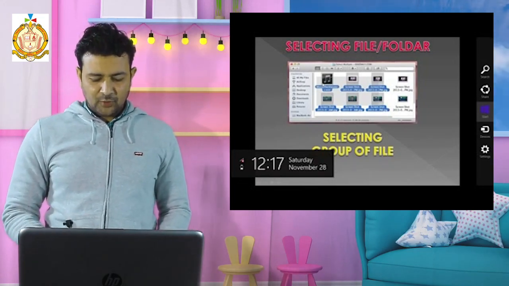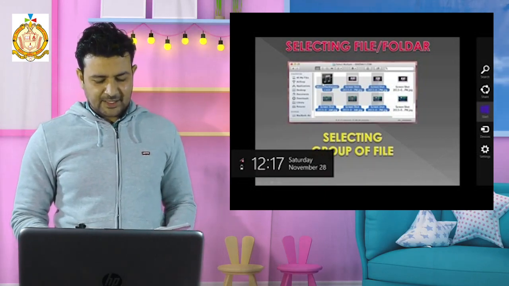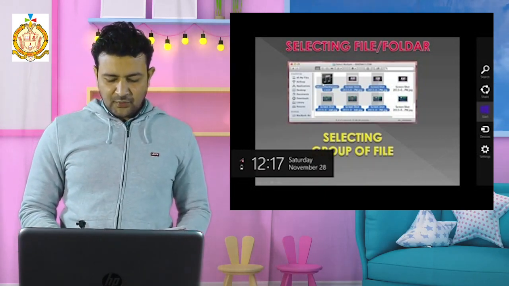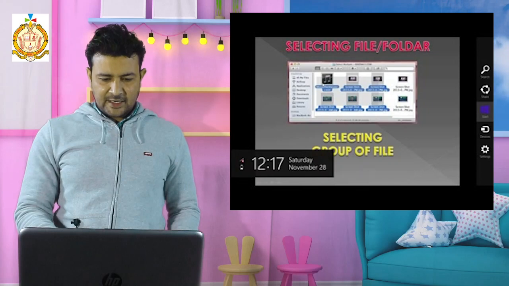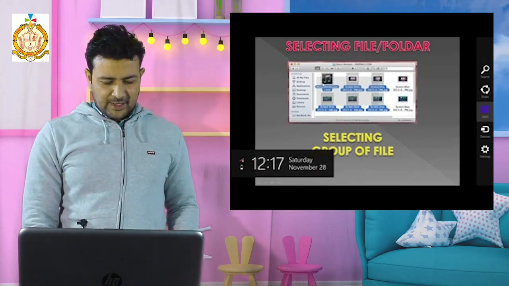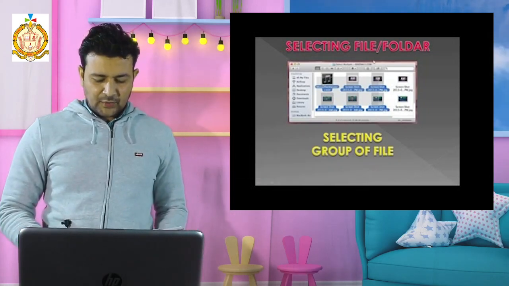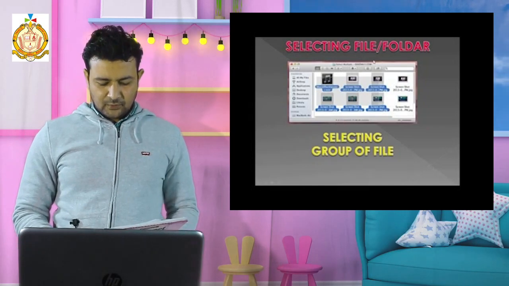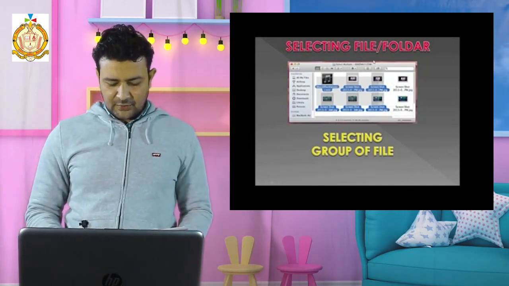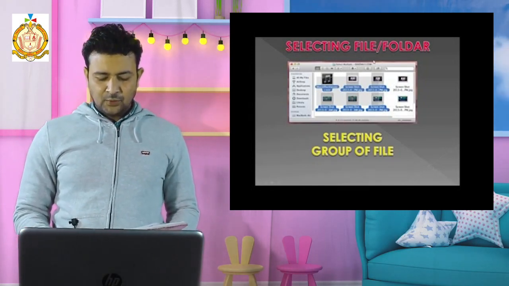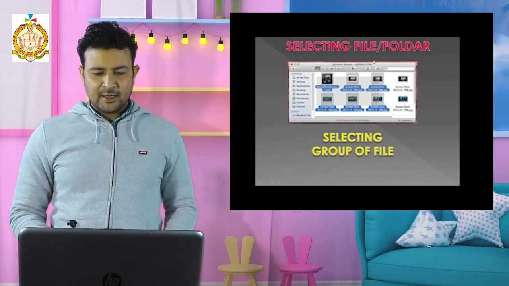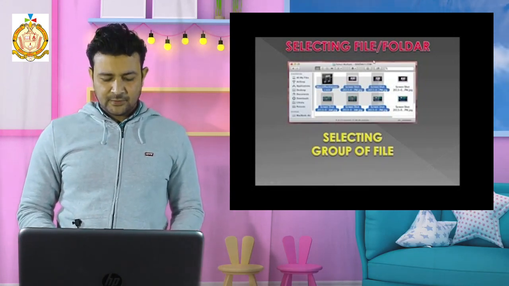Okay, once again I am going to repeat the selection steps. Open the folder that contains your file; here this folder is open. Next, click on the file you want to select. You have to click the particular file you want to select, then you have to right click and copy this file.